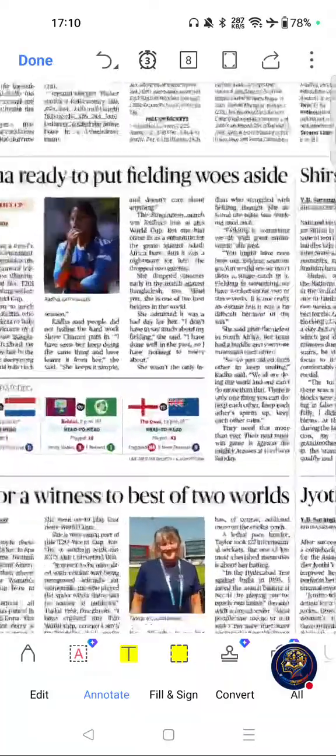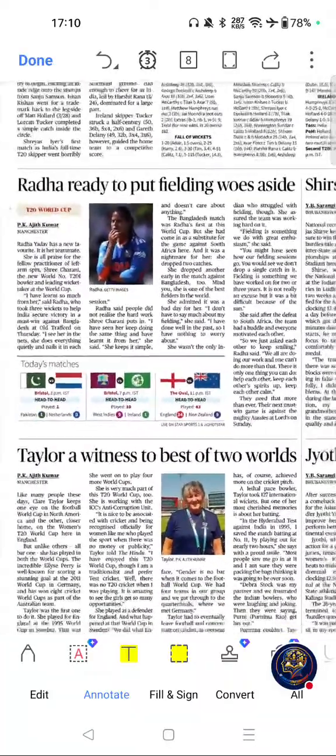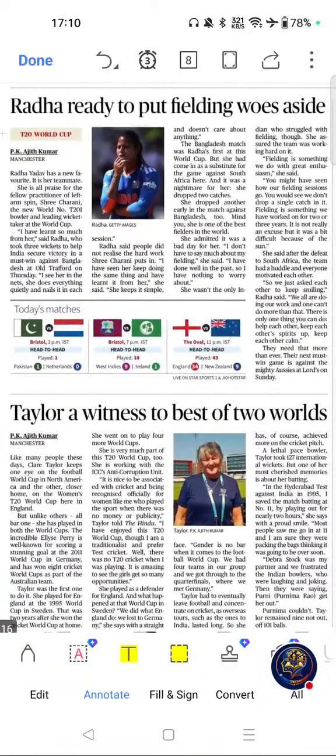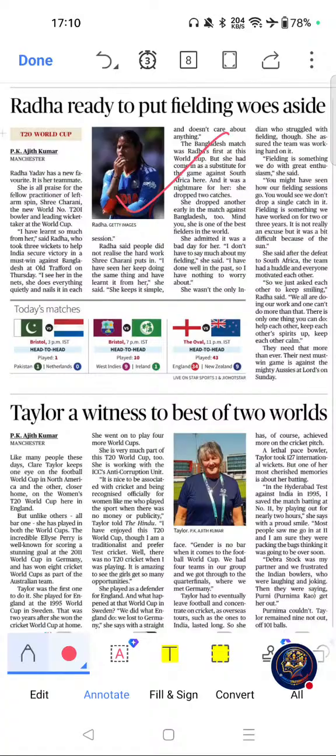The first important article from this page was this one. Rahada ready to put fielding woes aside. Why is this topic important for exams? ICC tournaments are frequently asked in SSC, banking, railways, and State Public Service Commission sports section. Women's cricket is receiving increasing attention in competitive exams also. Please go through this article.